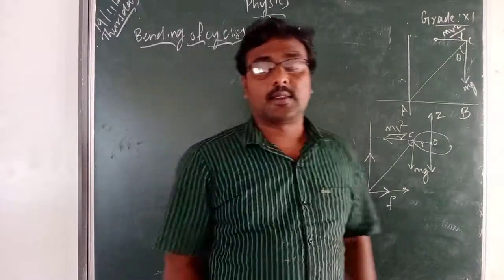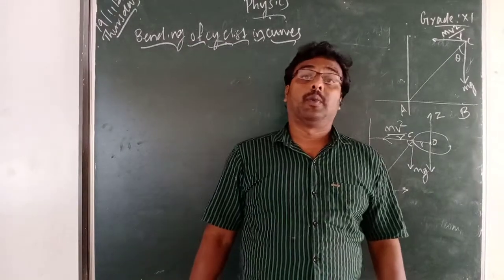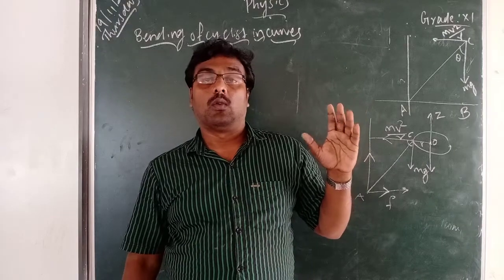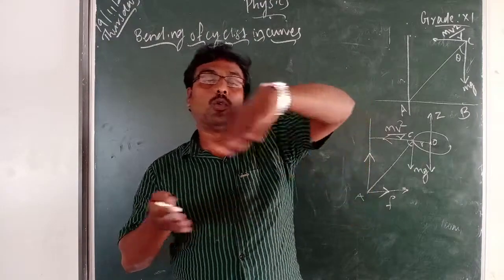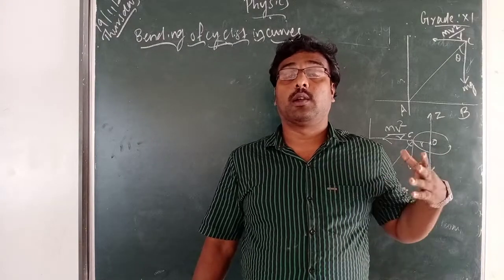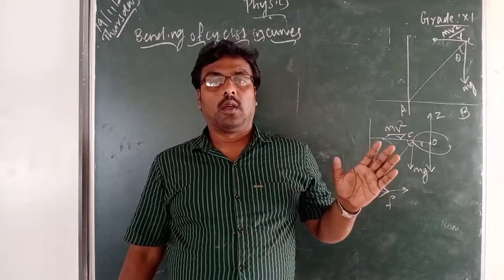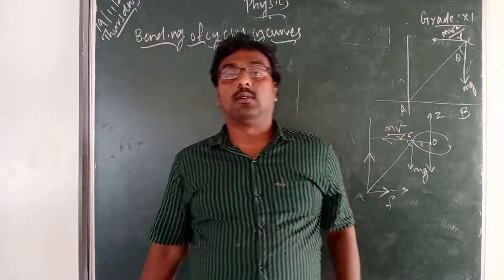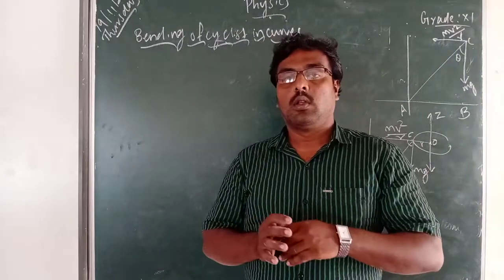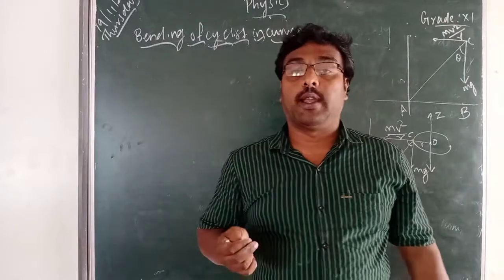Bending of cyclists in curves. Bending of cyclists in curves means we have learned about the banking on track, what will happen when a vehicle moves on a circular road and how much speed it has to apply. We have found out the formulas. Here, when a cyclist moves in a curve, how much angle he has to turn, that is what we are finding.